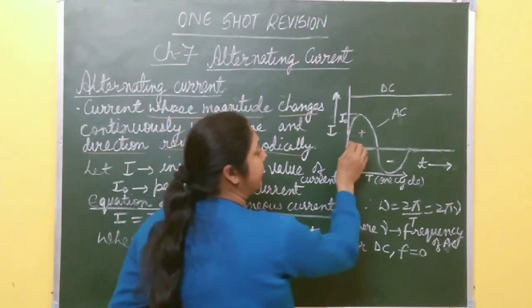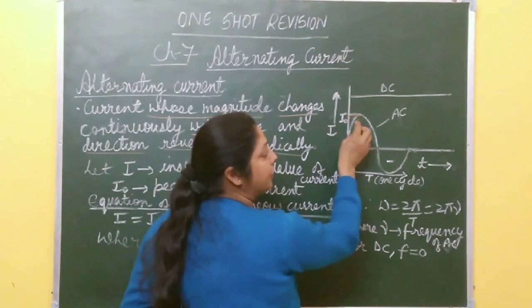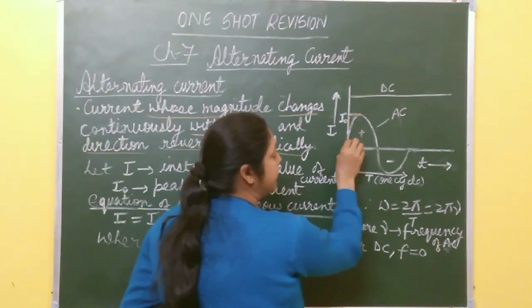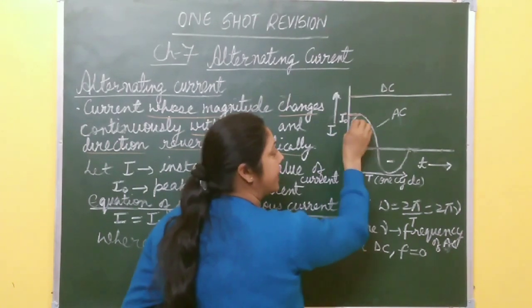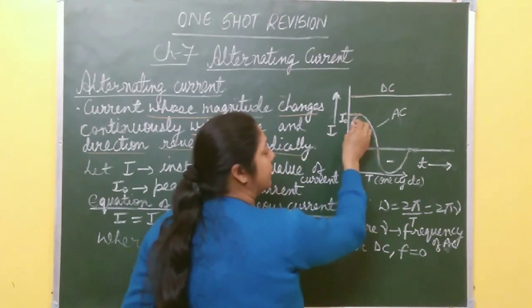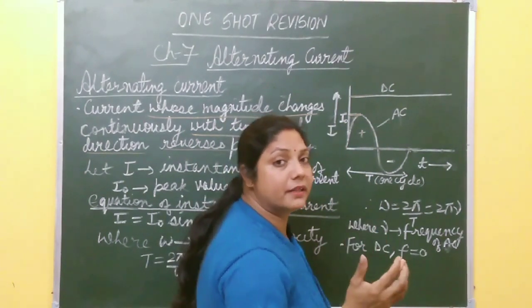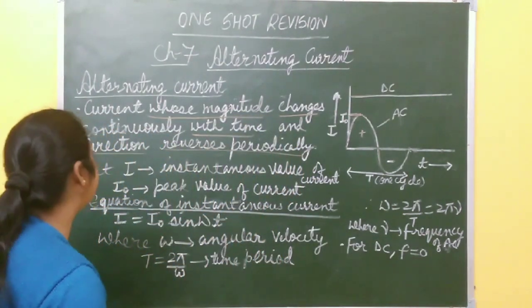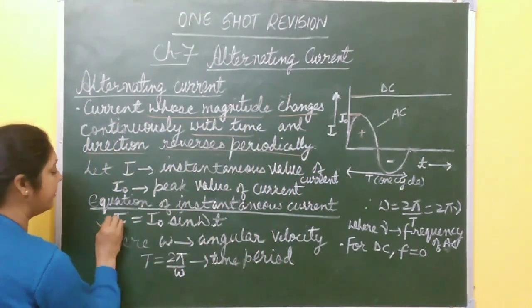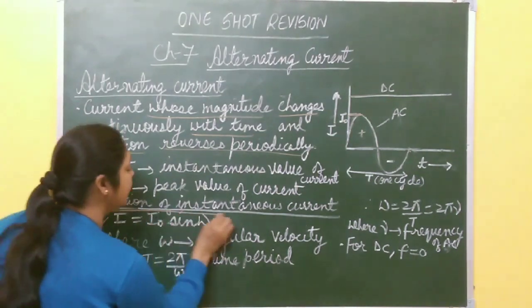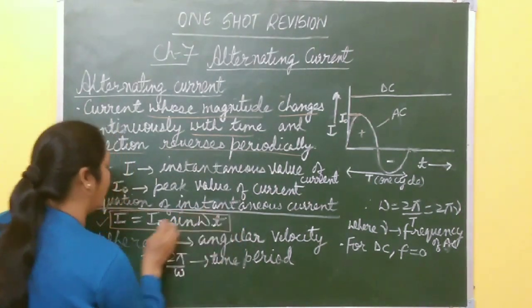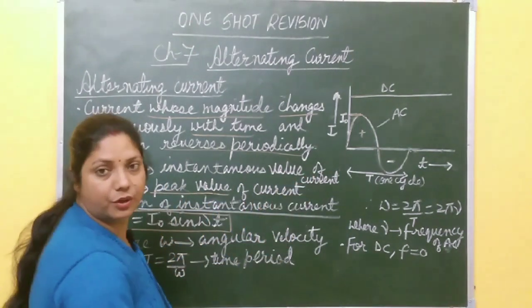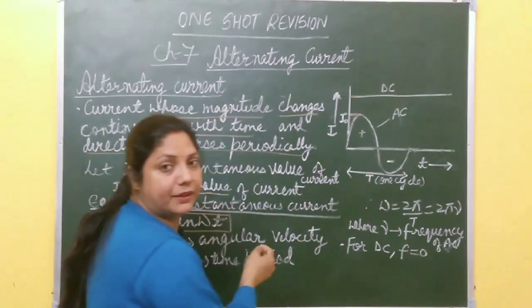During its motion, there is one maximum value of current, I naught. This value is called peak value, and at every time the current is different. So this value of current is called instantaneous value of alternating current. An equation for the instantaneous value of current is given by I equal to I naught sine omega t. What is this I naught? I naught is peak value of current or maximum value of current, or you can say current amplitude, right?